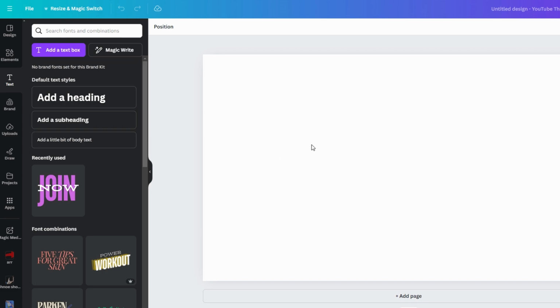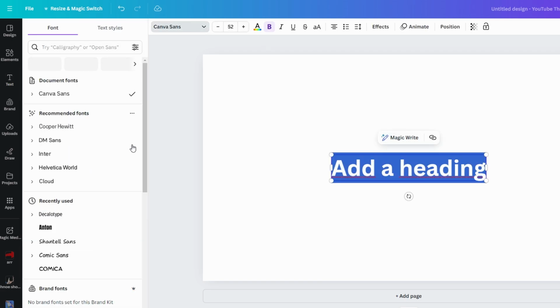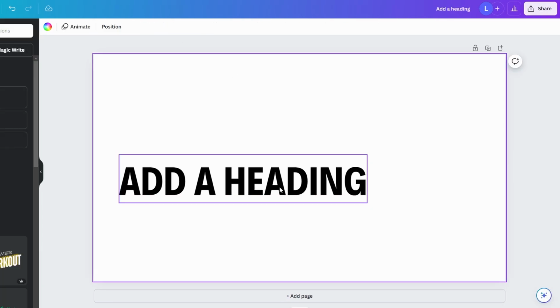In today's video, how to create two-color text in Canva. Start by opening New Design in Canva. Add your text by clicking on the Text option, choose the font type you like, and increase the font size to your preference. Once you set up your text, click on the Share button at the top.